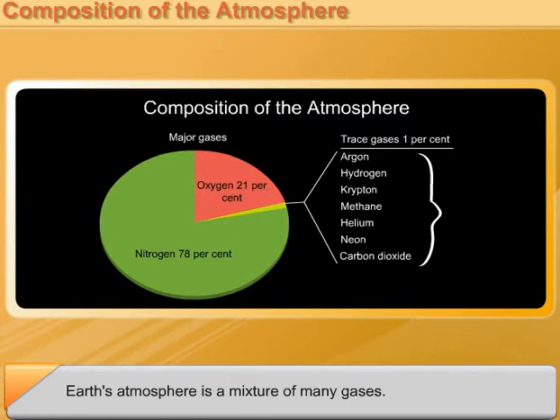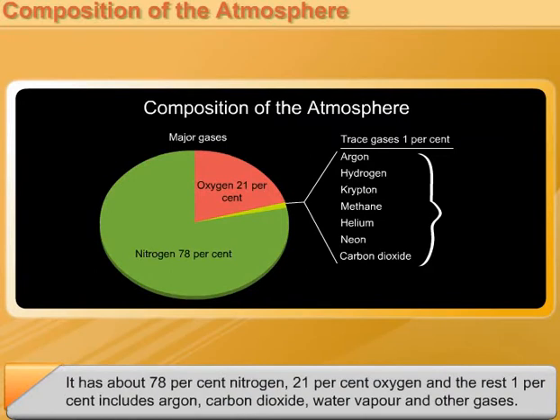Composition of the atmosphere. Earth's atmosphere is a mixture of many gases. It has about 78% nitrogen, 21% oxygen, and the rest 1% includes argon, carbon dioxide, water vapor, and other gases.